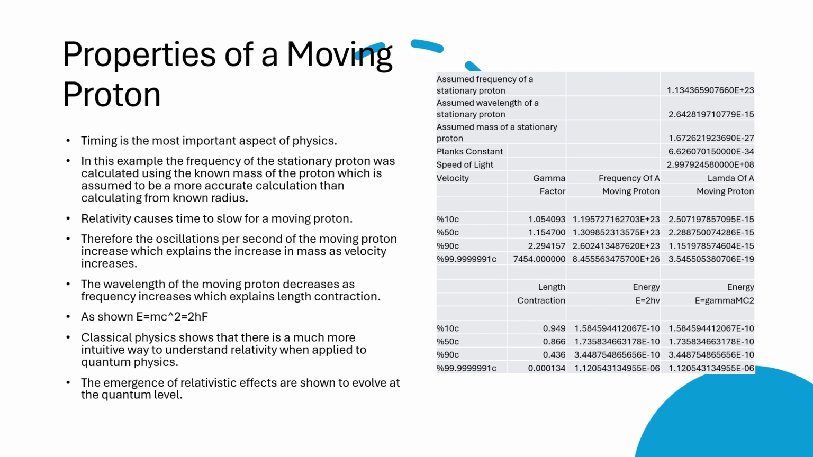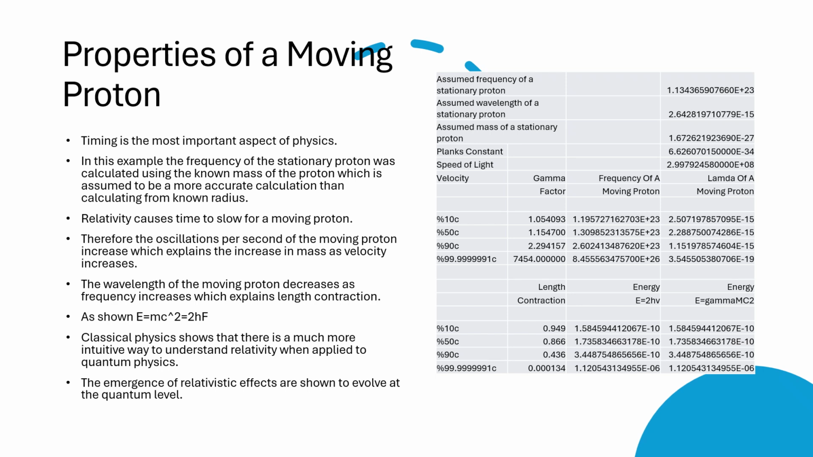Properties of a moving proton. Lorentz factor and its effect on timing is a crucial factor completely overlooked in modern physics. E is equal to 2h nu is equal to mc squared, where nu is the frequency of oscillation of the proton, is shown to equate and prove that energy mass equivalence is proportionally related. The frequency of oscillation is true for matter, as is also true for light. Mass equivalence is dependent on frequency of oscillation for light. Mass equivalence is also dependent on frequency of oscillation for matter.